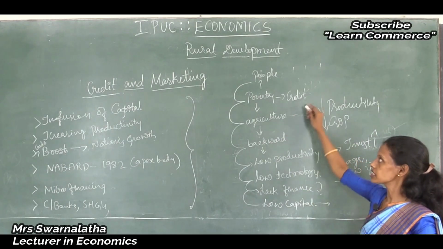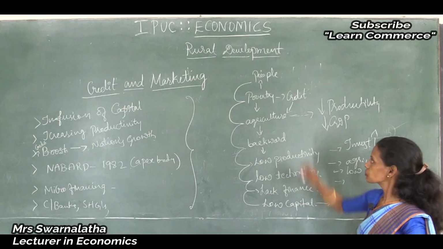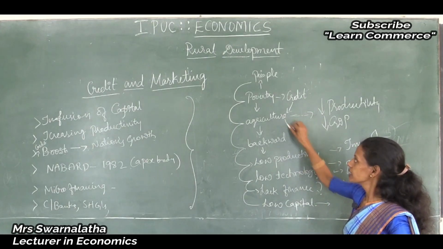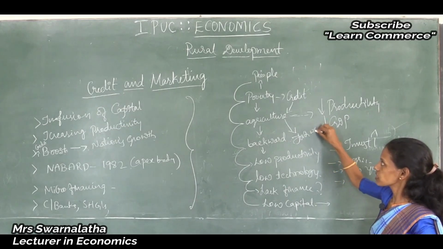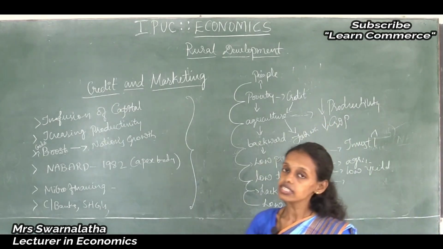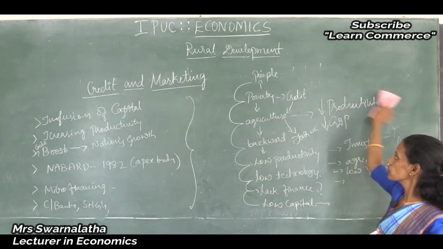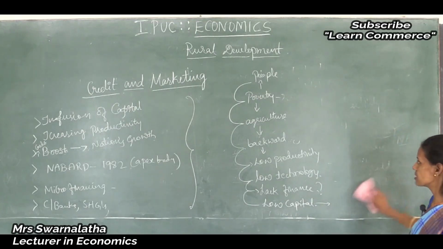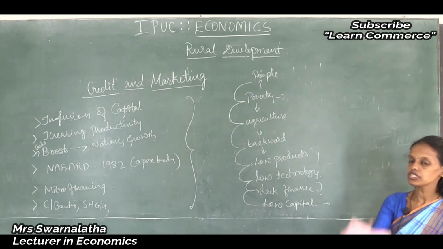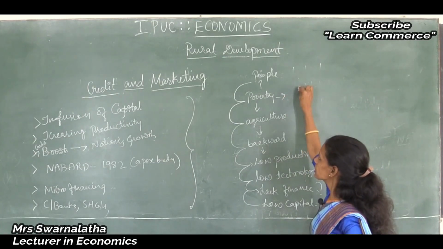Thus, credit facilities are provided for the development of rural agriculture. If credit facility is provided, agriculture will move forward. Agricultural development will be possible only with the development of credit and marketing facilities. Providing credit and marketing facilities will alleviate poverty.